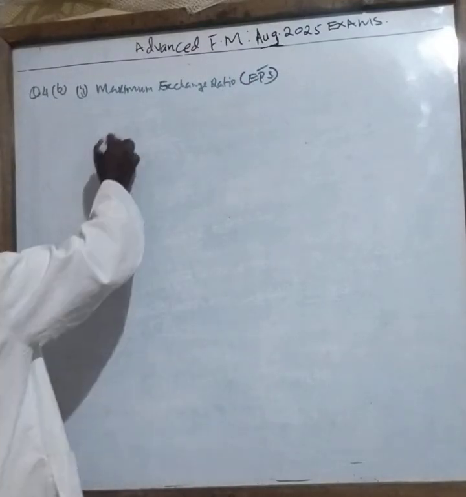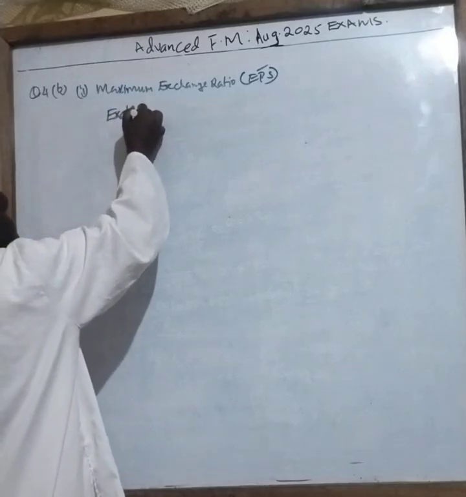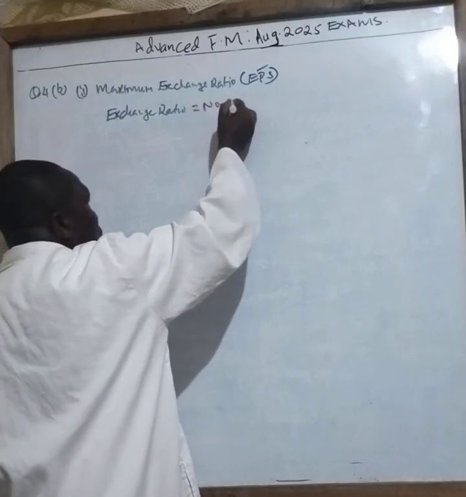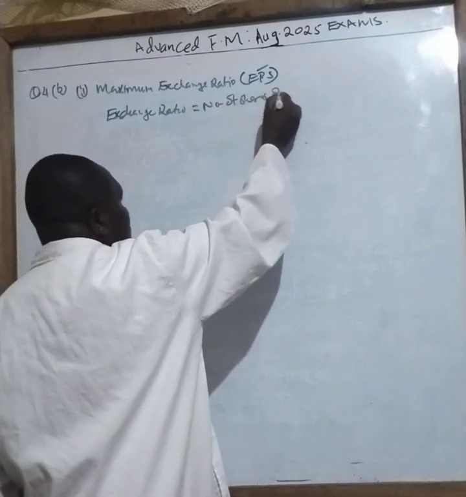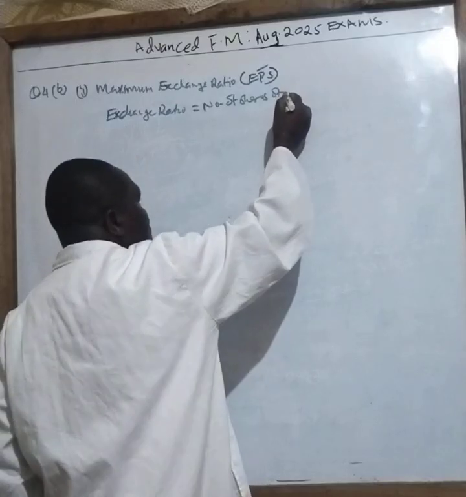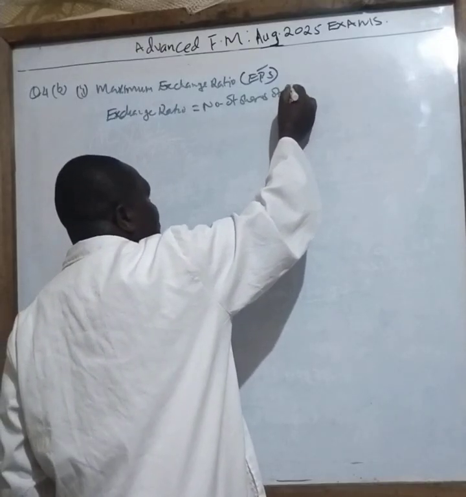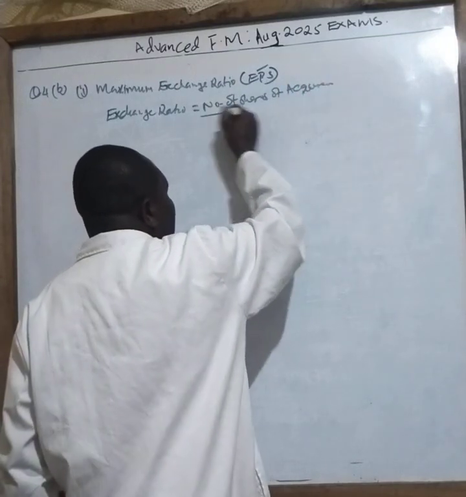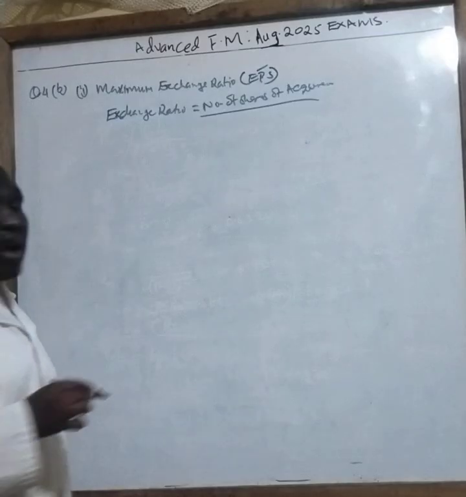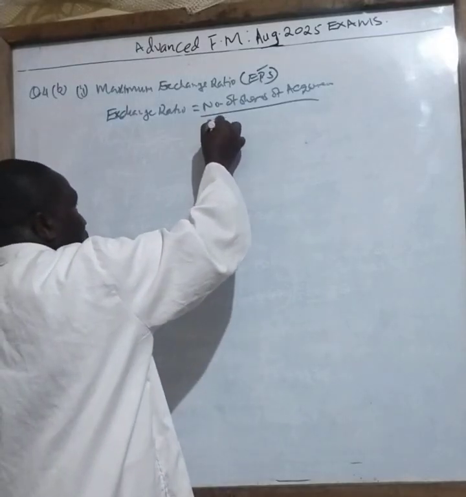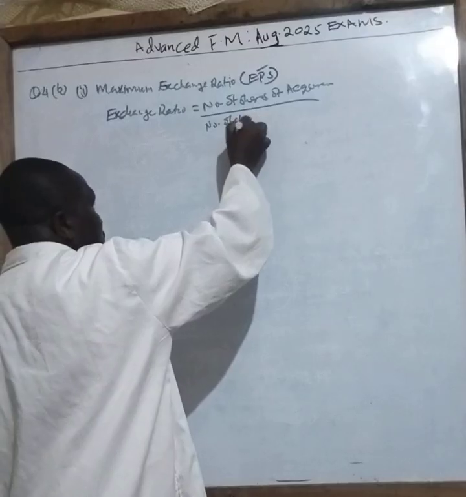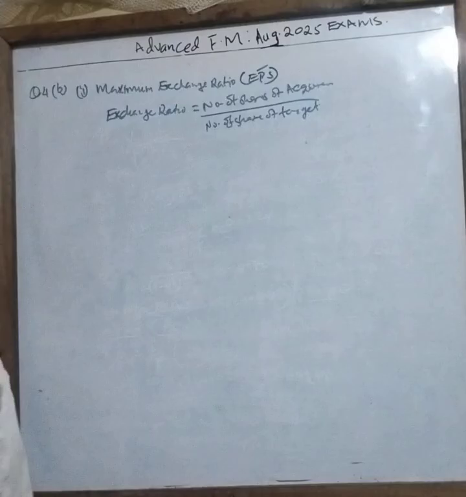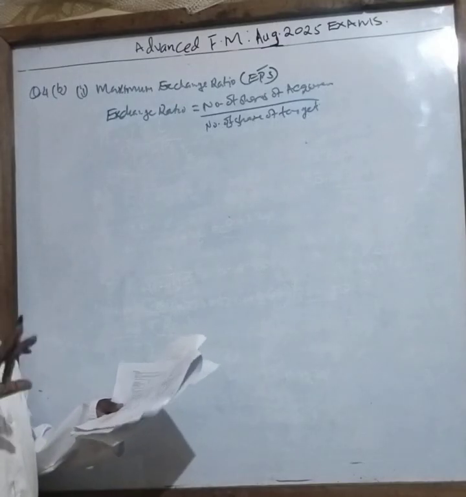And remember, exchange ratio is just given by number of shares of the acquirer divided by the number of shares of the target.